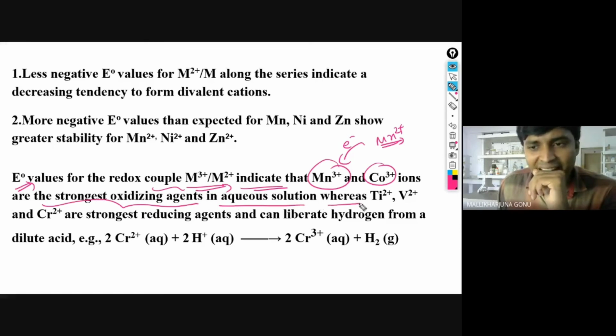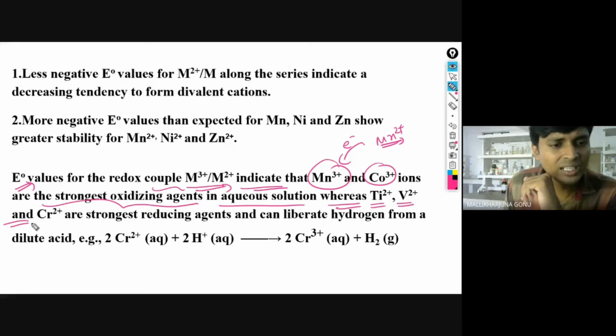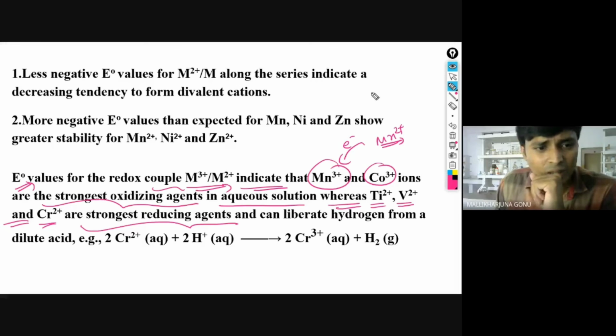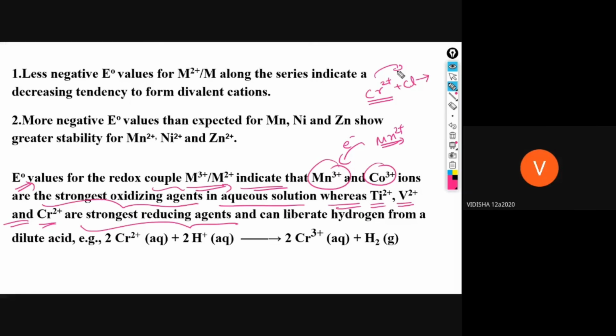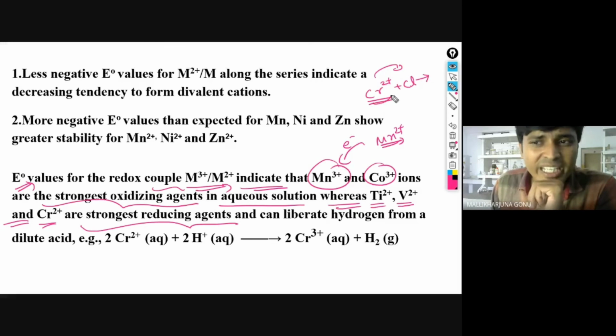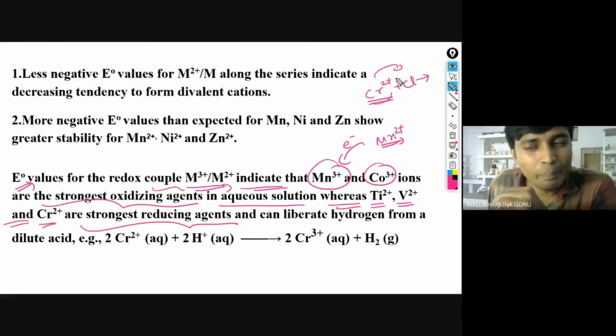In aqueous solution, whereas Ti2+, V2+ and Cr2+ are the strongest reducing agents. For example, Cr2+, they are saying, is the strongest reducing agent. Strongest reducing agent means what? Here, for example, Cr is there. What does strongest reducing agent mean, Vidisha? Does it give electrons or take electrons? Vidisha, are you there? Yes, sir. I am saying this is the strongest reducing agent, so will it have to give electrons or take electrons?